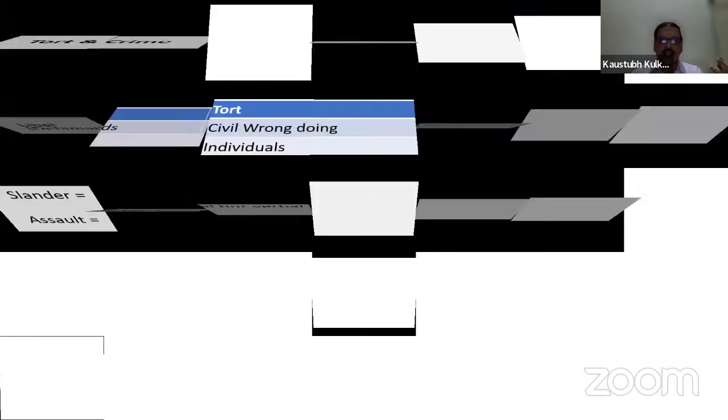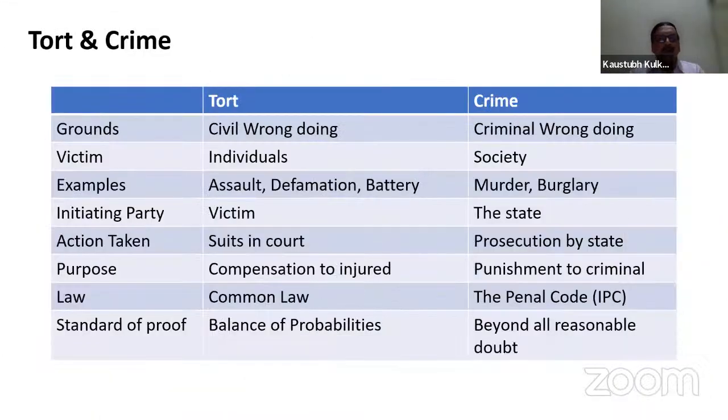Assault is bodily harm. Now here, tort and crime. What is the difference between tort and crime? There are certain phrases and definitions, what is the meaning of tort and what is the meaning of crime. First of all, grounds. Tort is a civil wrong, crime is a criminal wrong. So this is a basic definition.